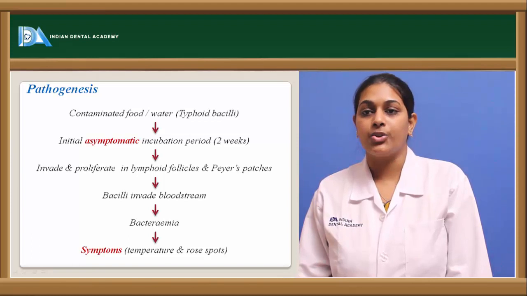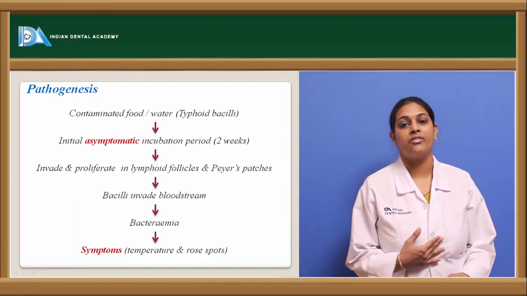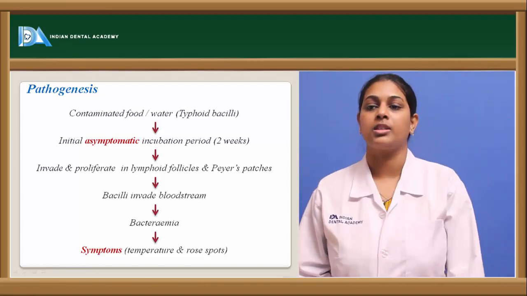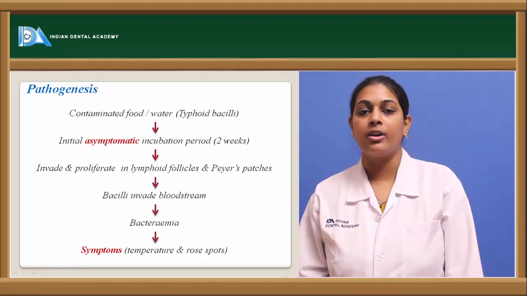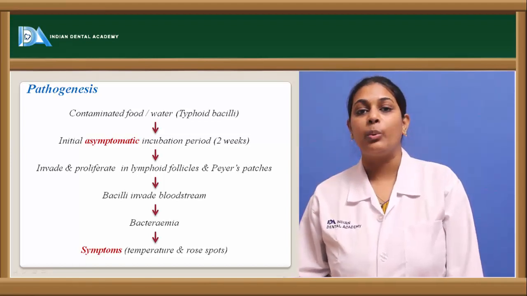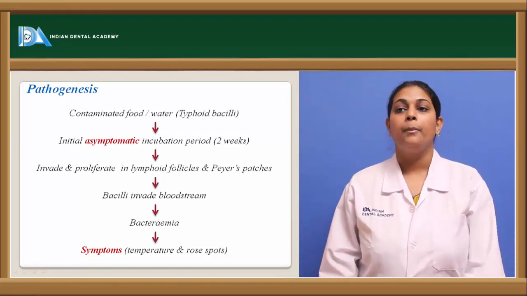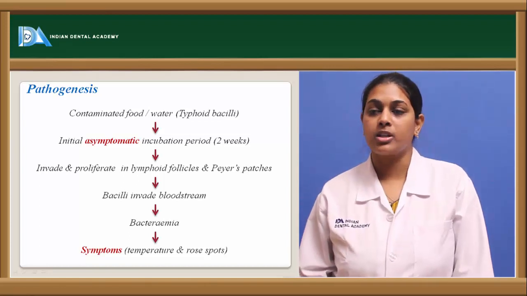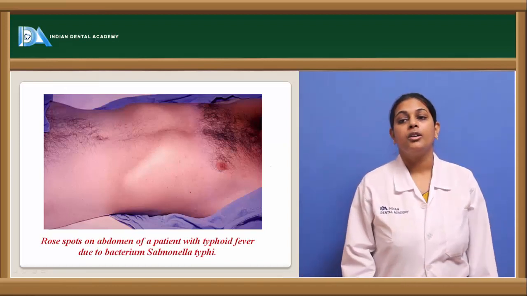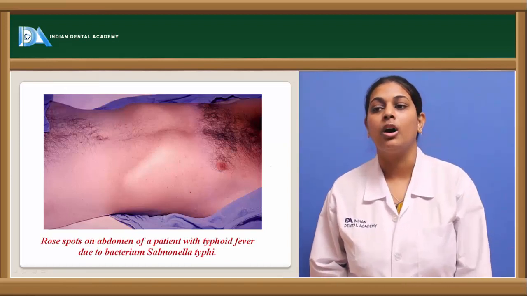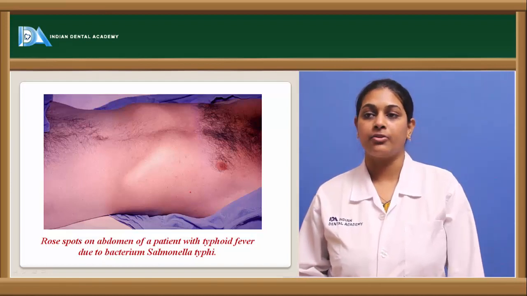As lymphatics drain, the bacilli invade the bloodstream, and they start showing their effect through the release of certain toxins, causing bacteremia, with symptoms such as temperature, rose spots, fever, weight loss and loss of appetite. These are systemic symptoms shown by a patient infected with the typhoid bacillus. This is a picture which shows rose spots on the abdomen of a patient infected with typhoid fever due to the action of Salmonella typhi.